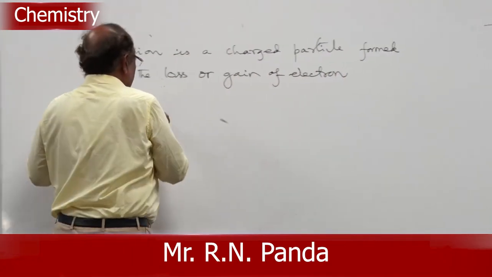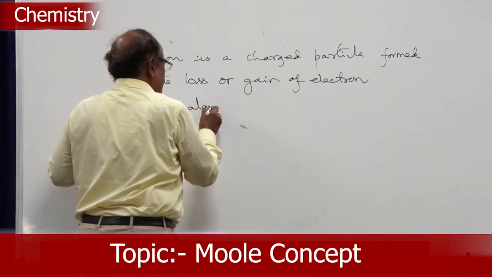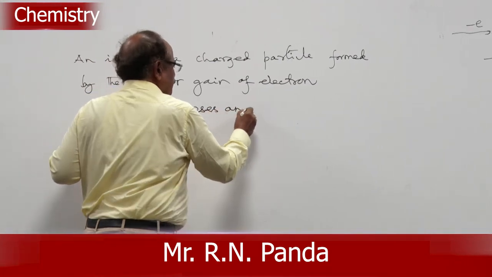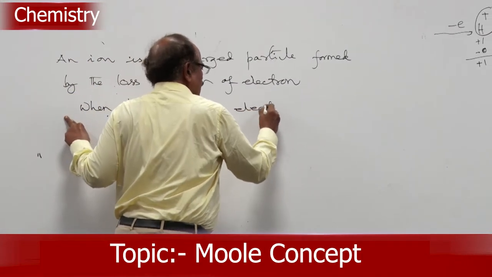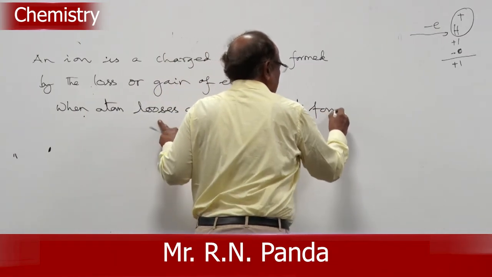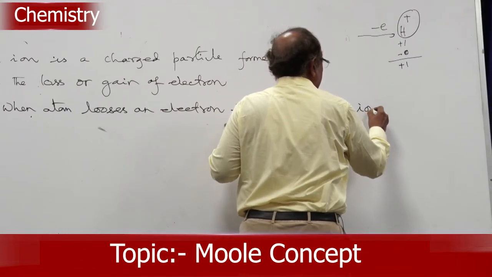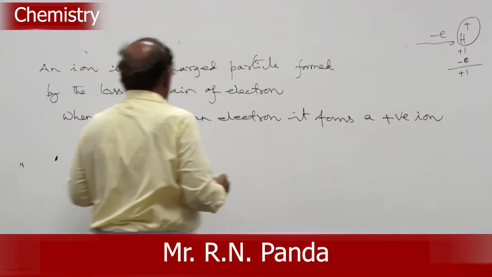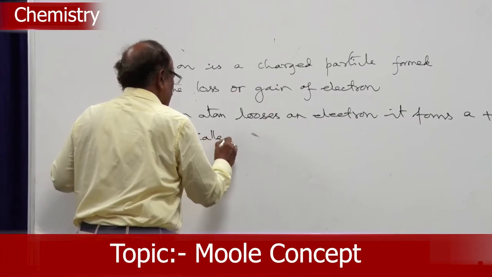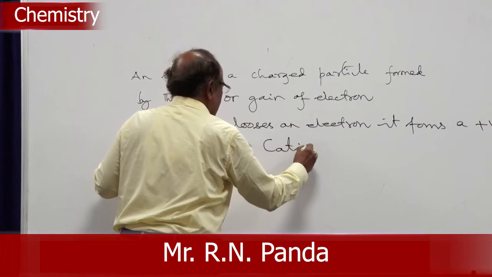When an atom loses an electron, it forms a positive ion, which is called a cation.